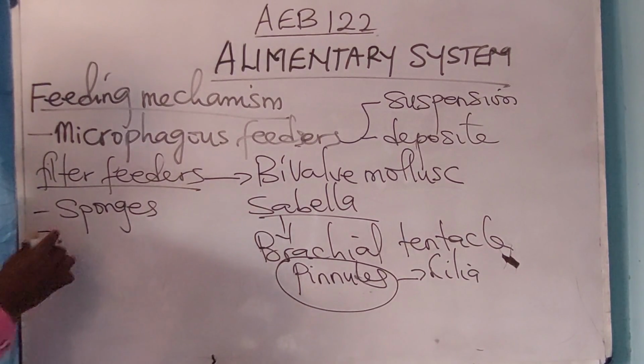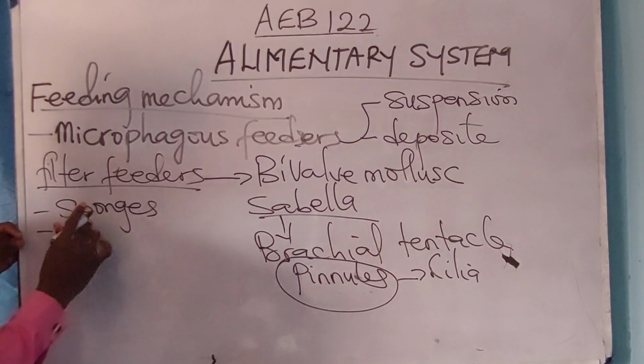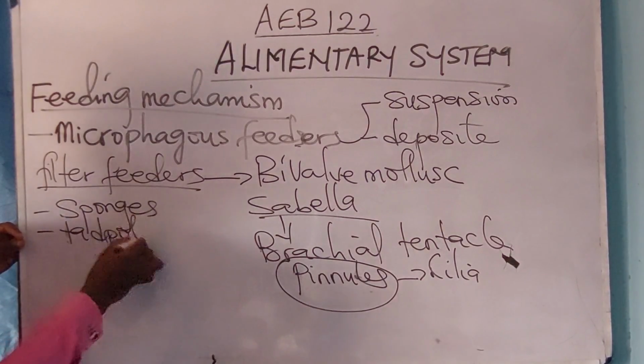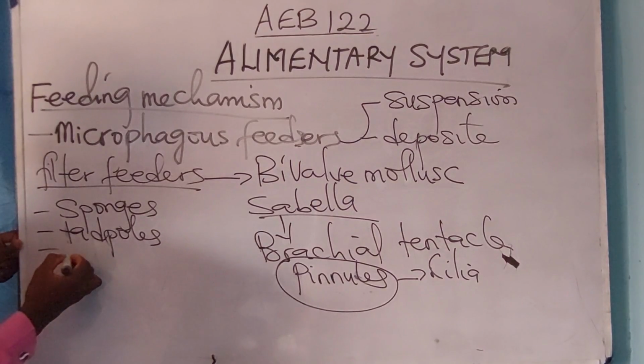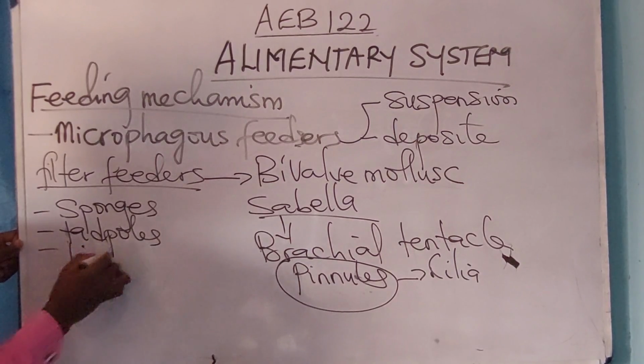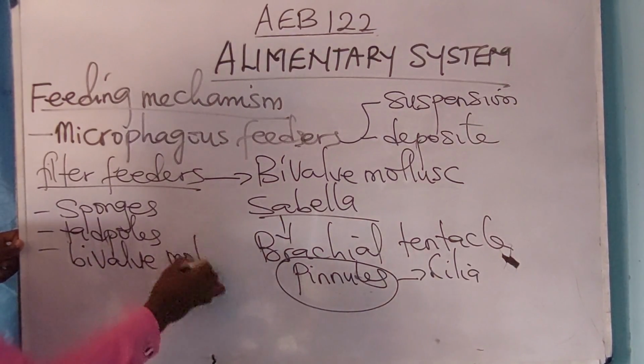And again, we have the tadpoles. The tadpoles are young frogs. Other examples are sponges, and bivalve mollusks, just as I've written before.